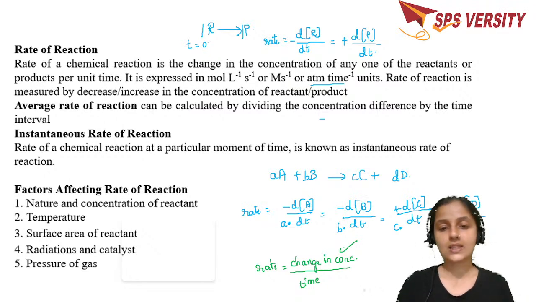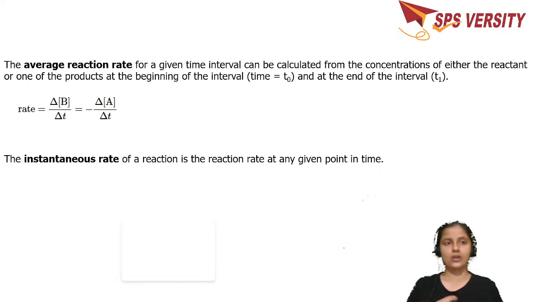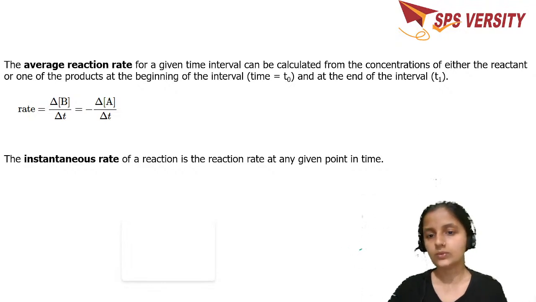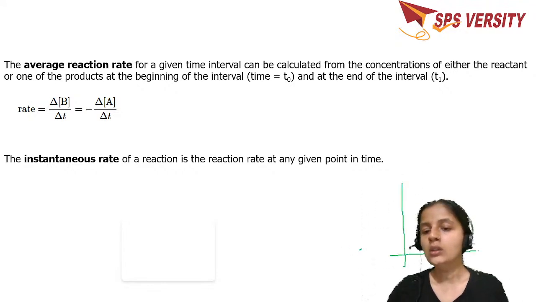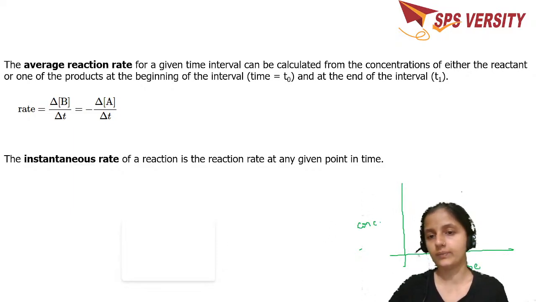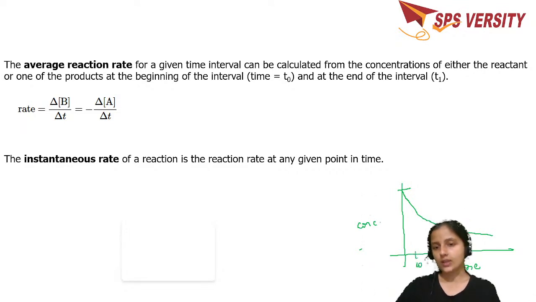Then whenever we see the rate, we have two things here. One is the average reaction rate, the other one is the instantaneous reaction rate. What is average reaction rate? So you start the reaction, and how do you draw the graph? Time over here, the concentration over here. Say we are starting with the reactants, the concentration of the reactant goes down with respect to time. Say this is a graph, and this is time in seconds, 10, 20, 30, 40, 50, 60, like this it will go.